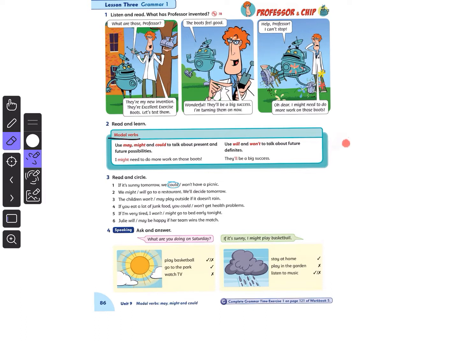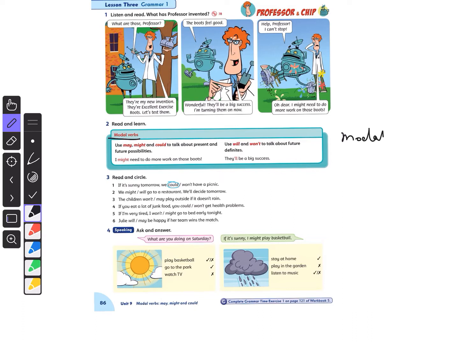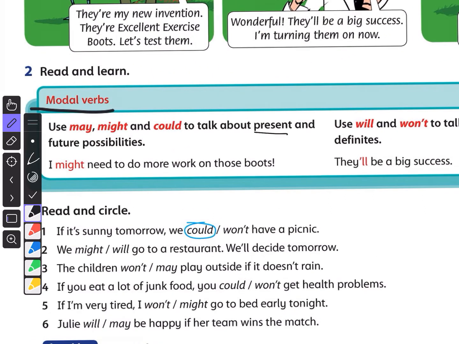Modal verbs plus main verb. We have some like may, might, and could. We use may, might, and could to talk about present and future possibilities.